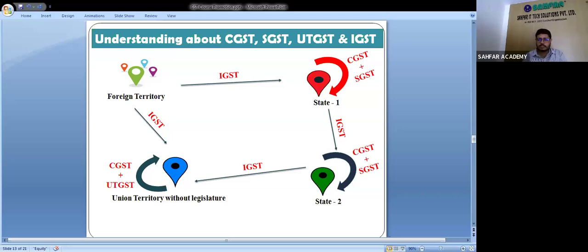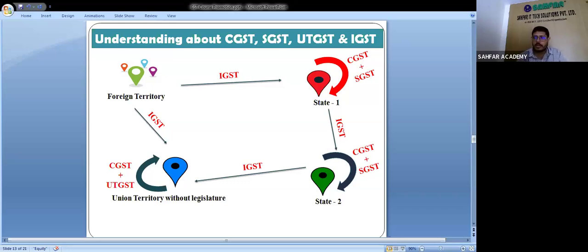Within the state, CGST and SGST. From state 2 to a Union Territory, IGST applies. If the transaction is made within the Union Territory, then CGST and UTGST are applicable.